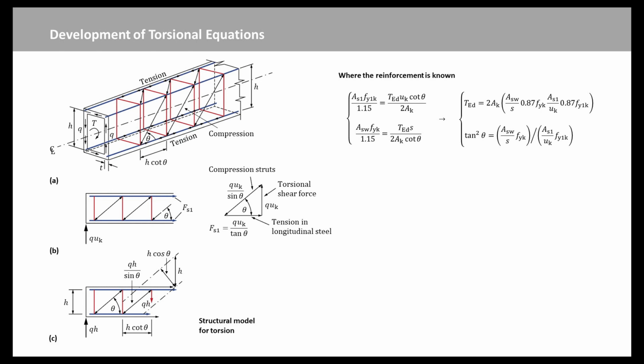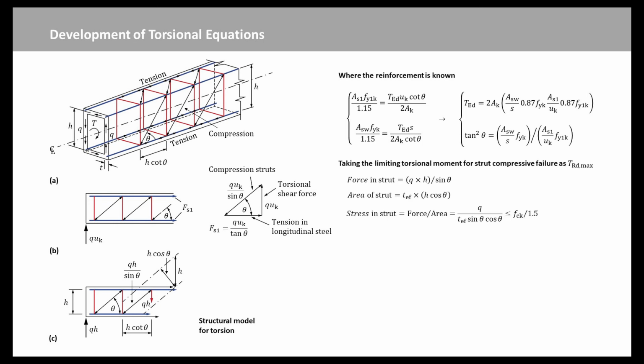When analyzing or designing a section, it is also necessary to check that excessive compressive stresses don't occur in the diagonal compressive struts, leading possibly to compressive failure of the concrete. With reference to Figure C and taking the limiting torsional moment for strut compressive failure as TRD max, then we have force in strut, area of strut, stress in strut, where fck is the characteristic compressive stress in the concrete. As q equals TRD max over 2Ak, then the above equation can be expressed as this equation.